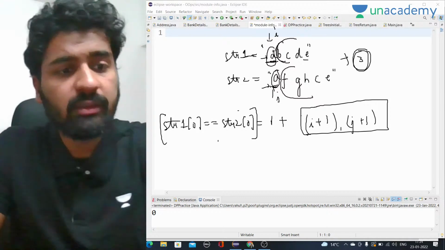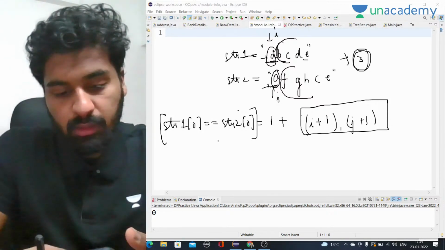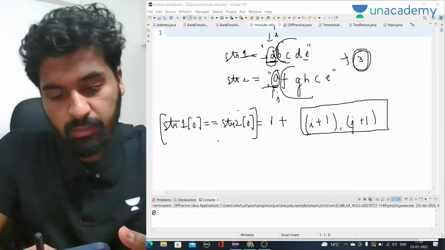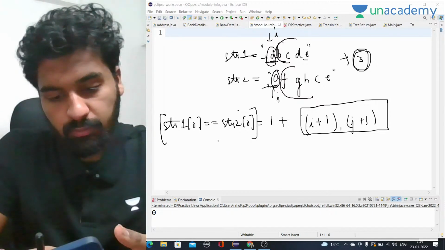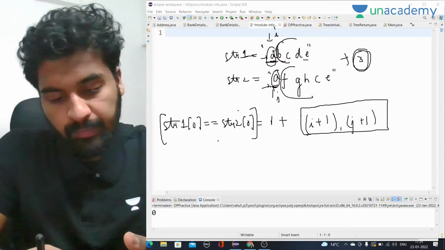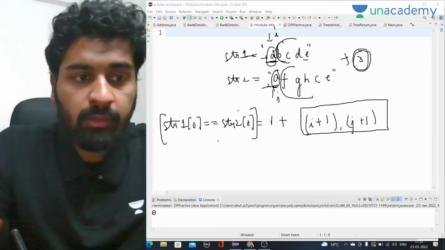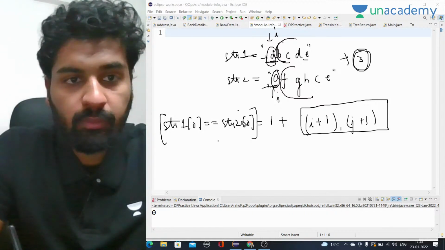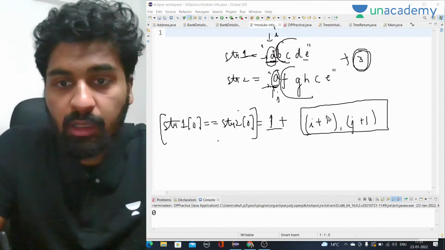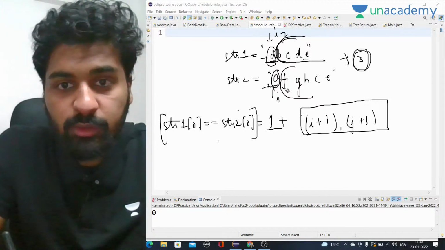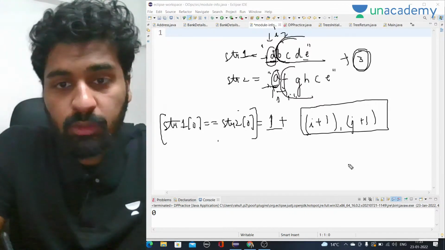I hope this is clear, that we will take 1 plus I plus 1 part of the string, this part of the string starting from I plus 1, and this part of the string starting from j plus 1, right? So this will be the answer.